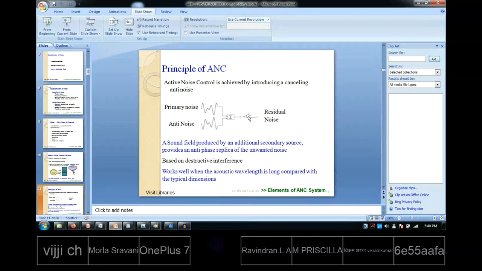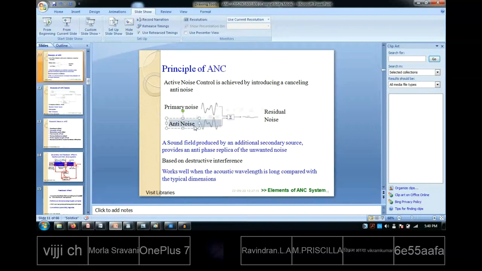What I can do is, by some method, generate an anti-noise signal. What do I mean by anti-noise signal? You can see in this particular example, it looks something like this. Just see the two diagrams. Height-wise, wherever it has, say, plus 5 height, exactly this has minus 5 height. So exactly opposite in nature.